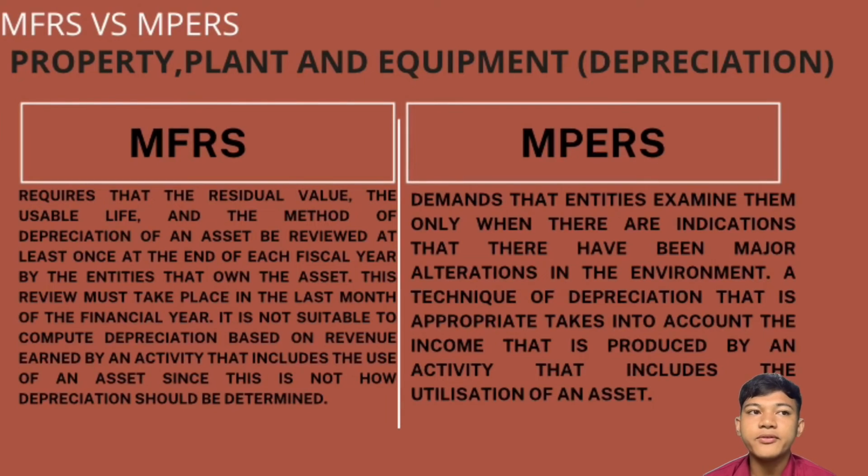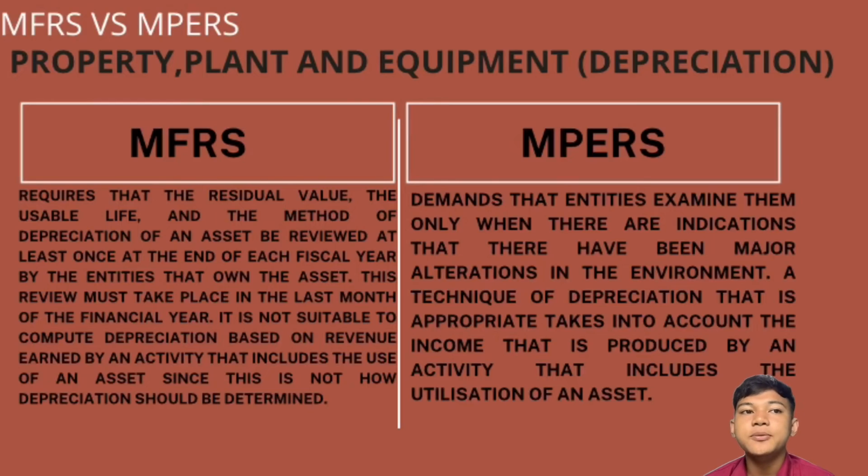The second MFRS versus MPERS, property, plant and equipment of depreciation. For MFRS, it requires that the residual value, the useful life, and the method of depreciation of an asset be reviewed at least once at the end of each fiscal year by the entities that own the asset. This review must take place in the last month of their financial year. It is not suitable to compute depreciation based on revenue earned by an activity that includes the use of an asset, since this is not how depreciation should be determined.